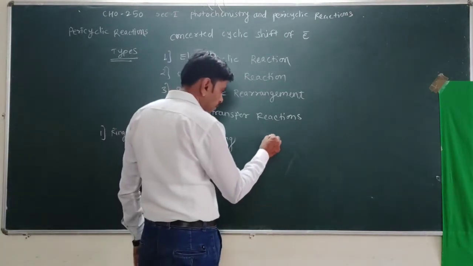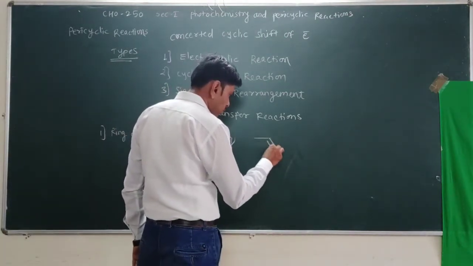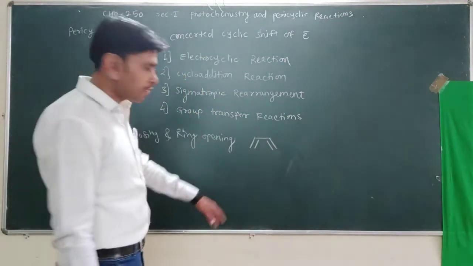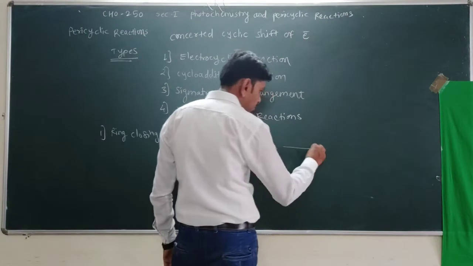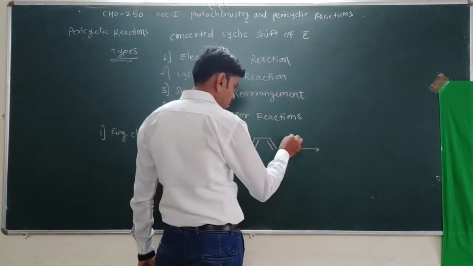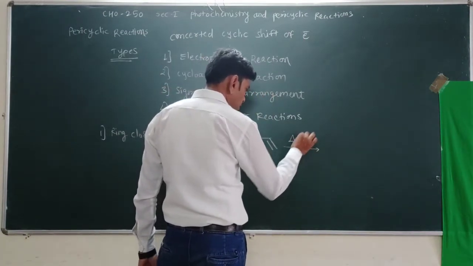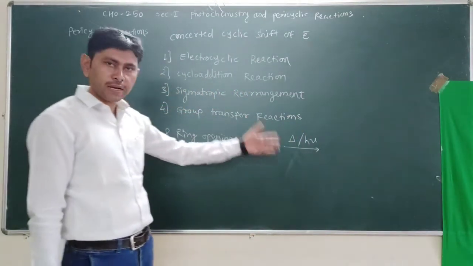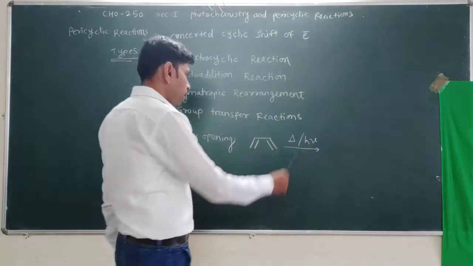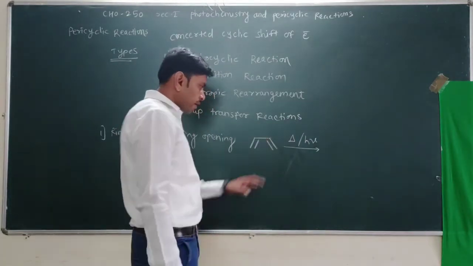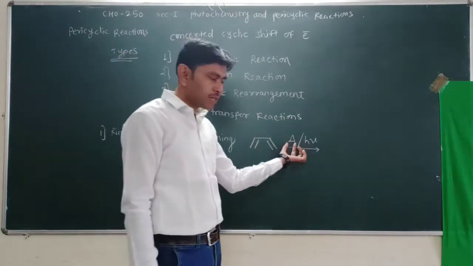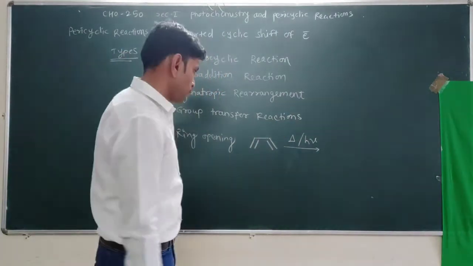Take an example here. Butadiene is an example, where either heat or photochemical or ultraviolet activation is applied. That reaction requires energy of activation, which is provided in this thermal or photochemical way.